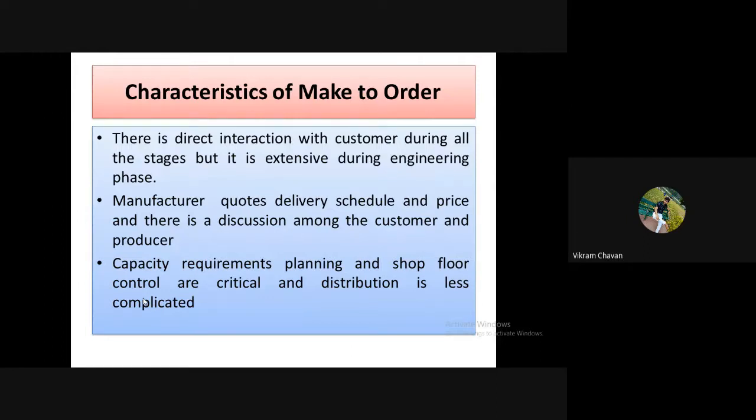So write down: capacity requirement planning and shop floor control are critical, and distribution is less complicated.